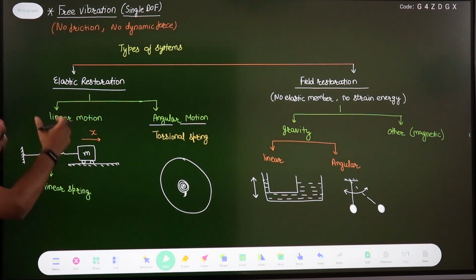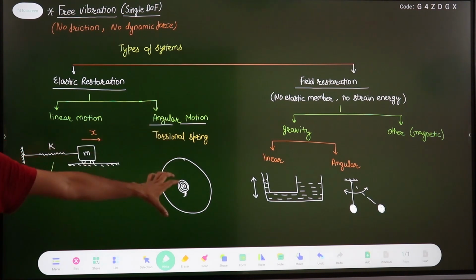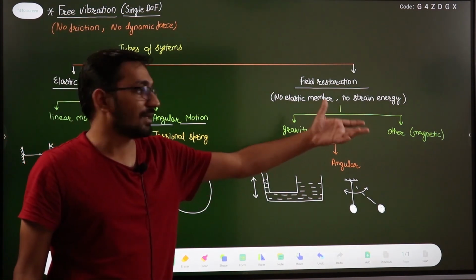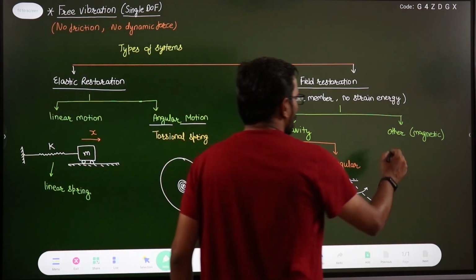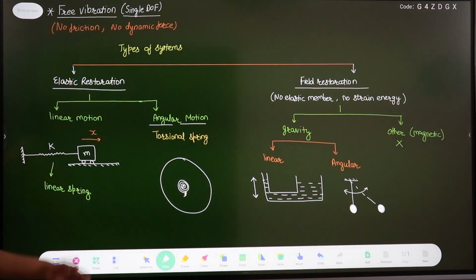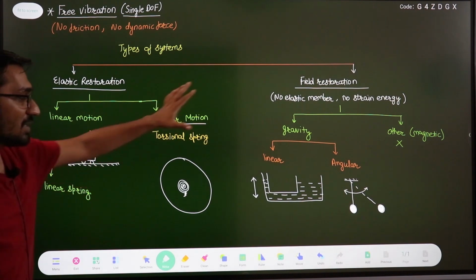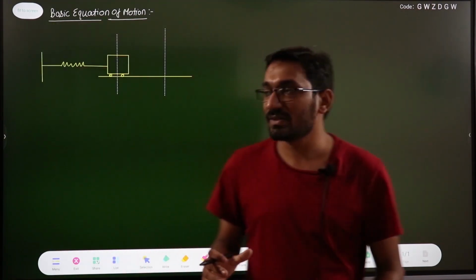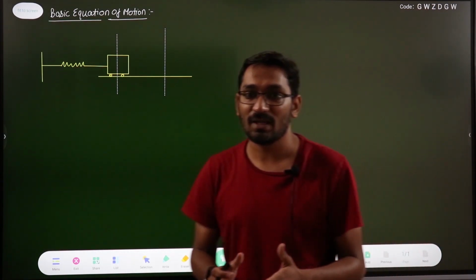First of all, we'll take this linear case, right? And along with this, we'll discuss the angular motion when the torsional spring is attached. Then we have gravity and the other properties, and this we will neglect in our course. We are not concerned about the other field restoration properties. We will only talk about the elastic restoration and the gravity controlled restoration. Right. Now let us discuss the basic equation of motion of a free vibrating system.